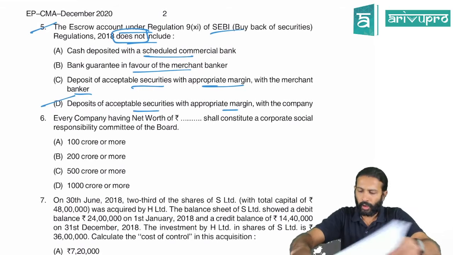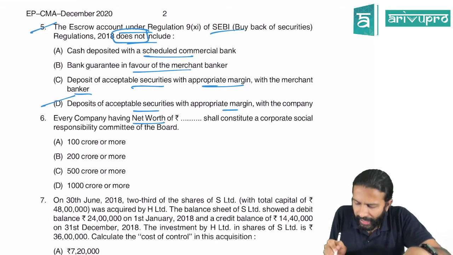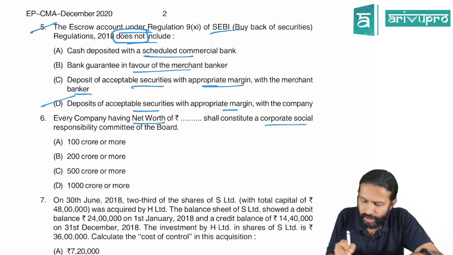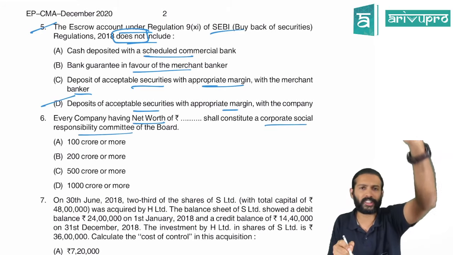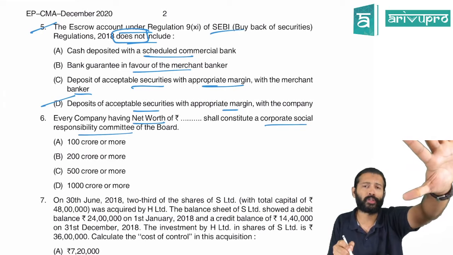Every company having a net worth of dash shall constitute a CSR committee. For you to constitute a CSR committee, there were three limits. What are those?